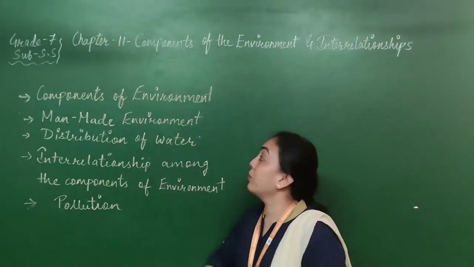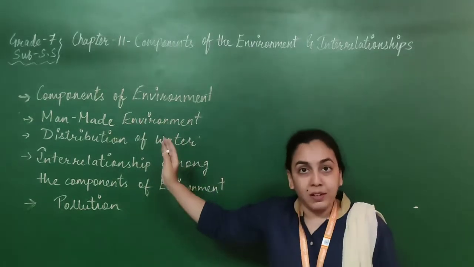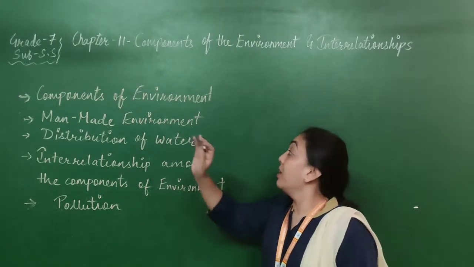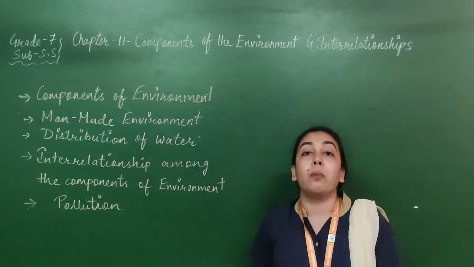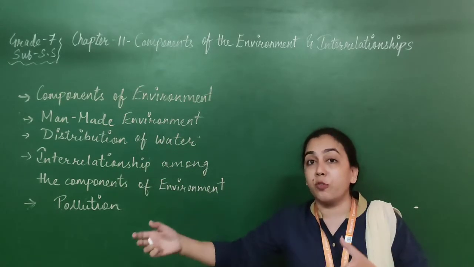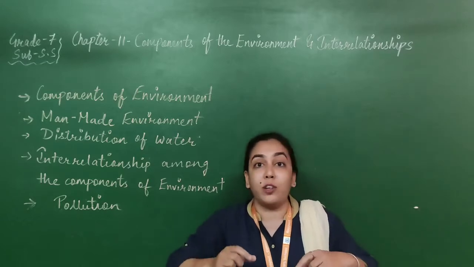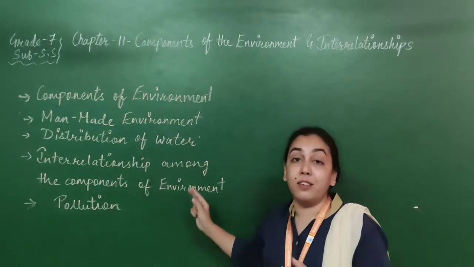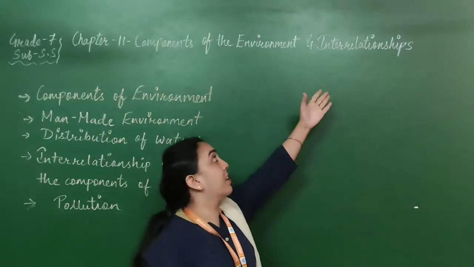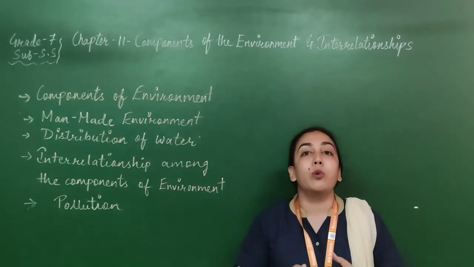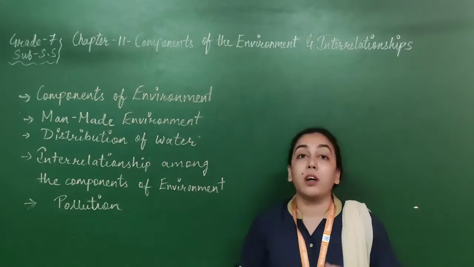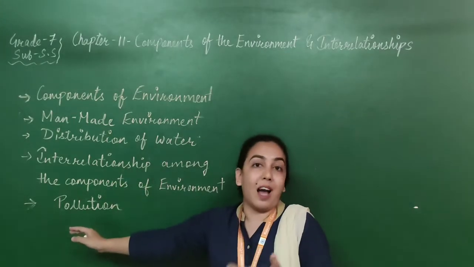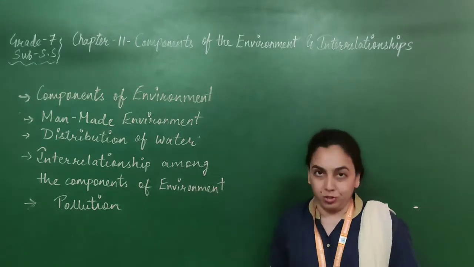Next, we are going to learn about the man-made environment, how man has modified the environment according to our needs. Another topic we will have is distribution of water, how water is distributed on our earth's surface. Then, interrelationship among the components in the environment. As it was in the name of the chapter, we are going to learn the interrelationship between the components of our environment.